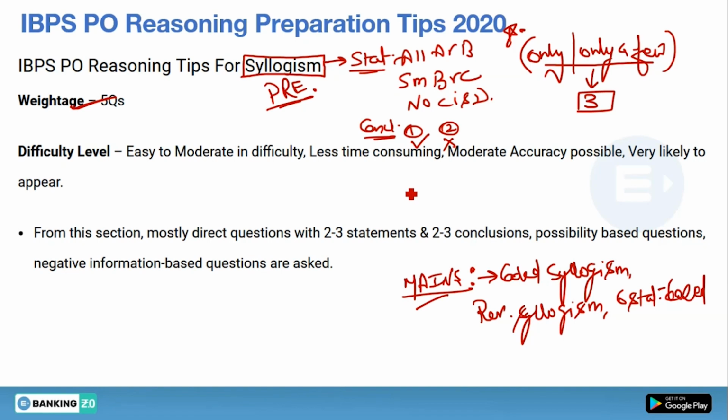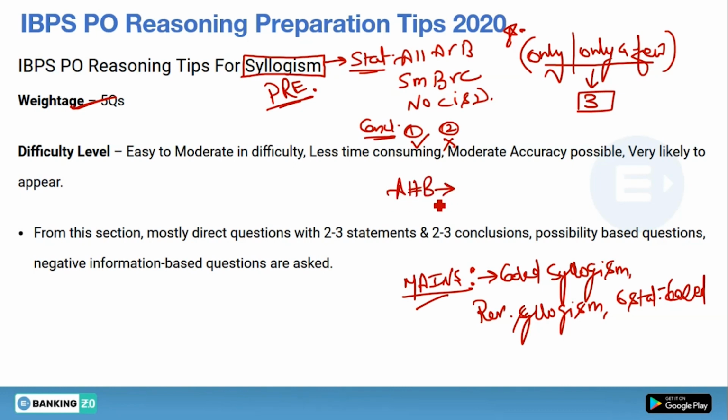Okay, so this is a basic difference. The conclusion will be given to you and you need to identify which statement is correct according to that conclusion. So it will get reversed. In coded syllogism, this all, some and no will be converted into symbols. For example, it will be there A hash B.